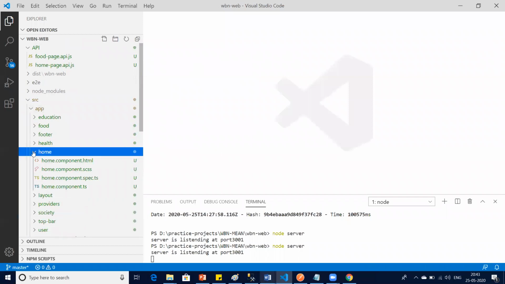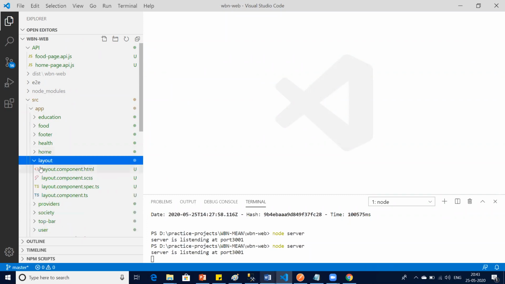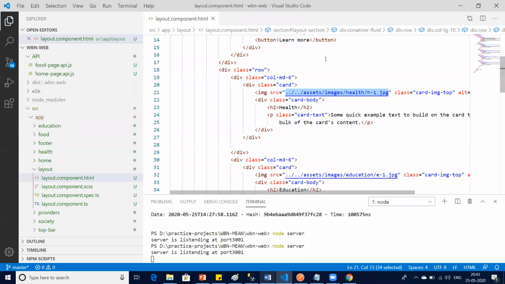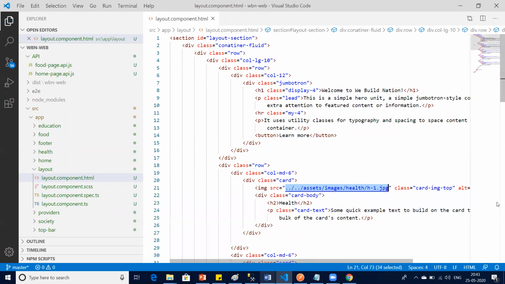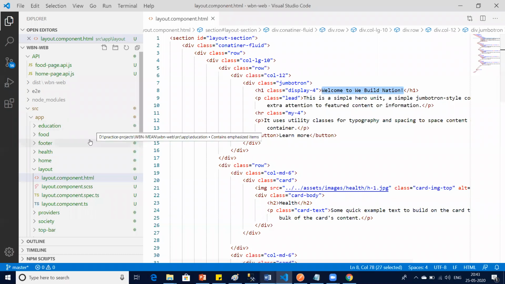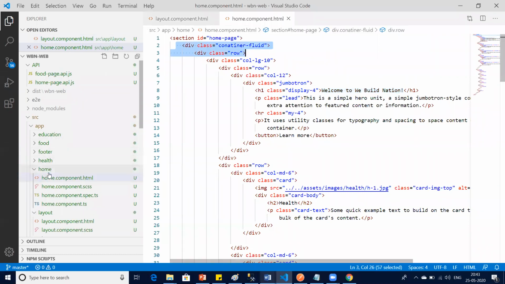As I said, I will be having my home page. I guess the home page is nothing but the layout page only, if I'm not wrong. There only we are making all these changes. See, it's the home page basically. In the home page, you can see the jump button is there. Let's first of all update this one with the API data. Remember what I told you? It's home or layout which we are using.